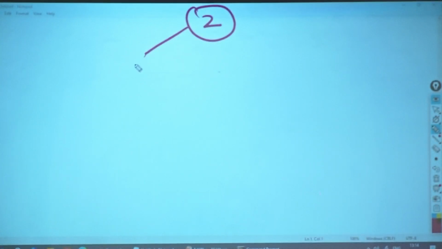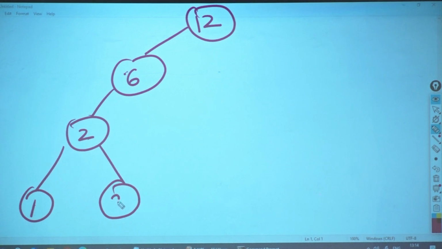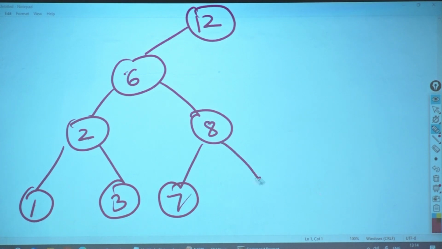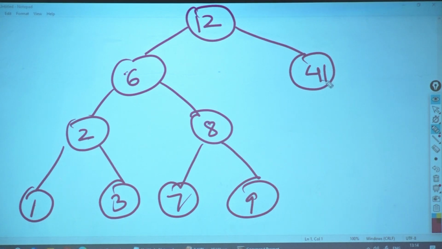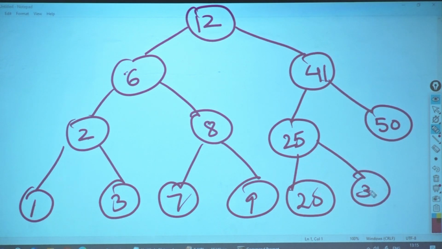Create a better tree. 12, 6, 2, 1, 3, 8, 7, 9, 4, 41, 50, 25, 20, 33. That's it. I want to remove 50.